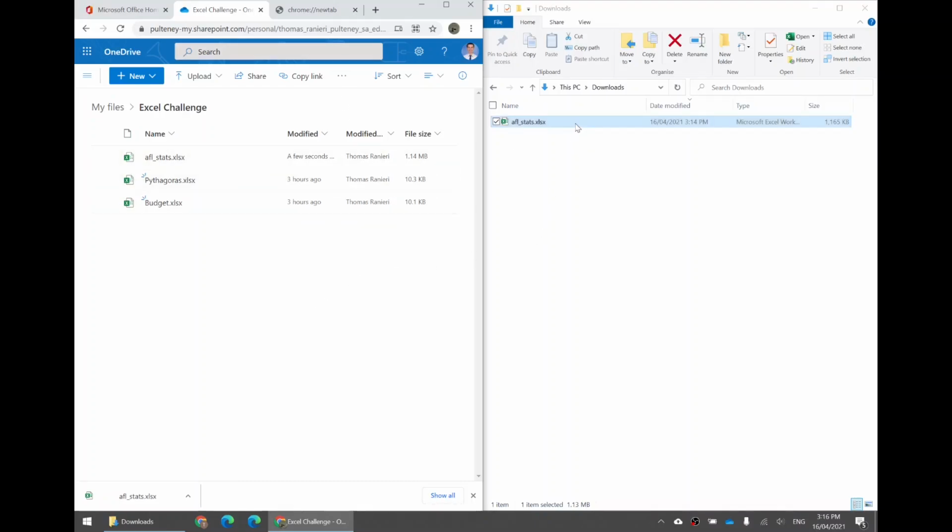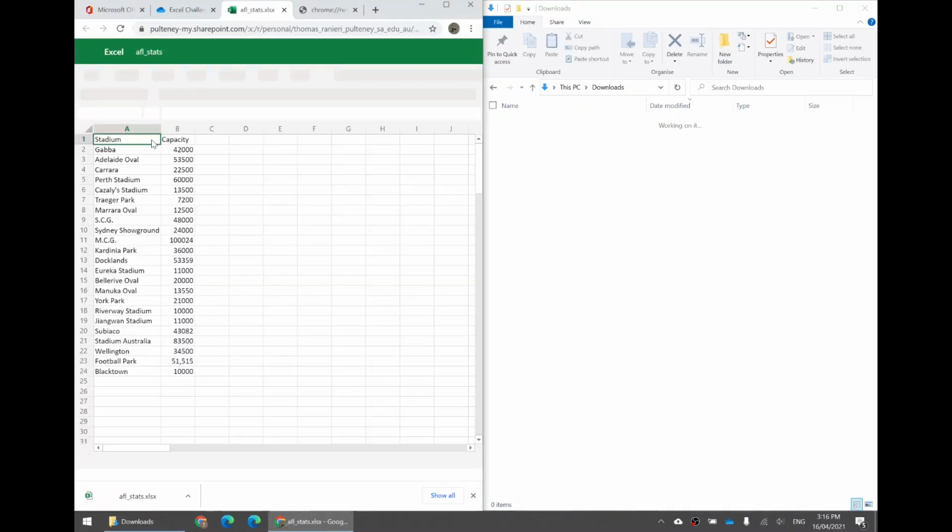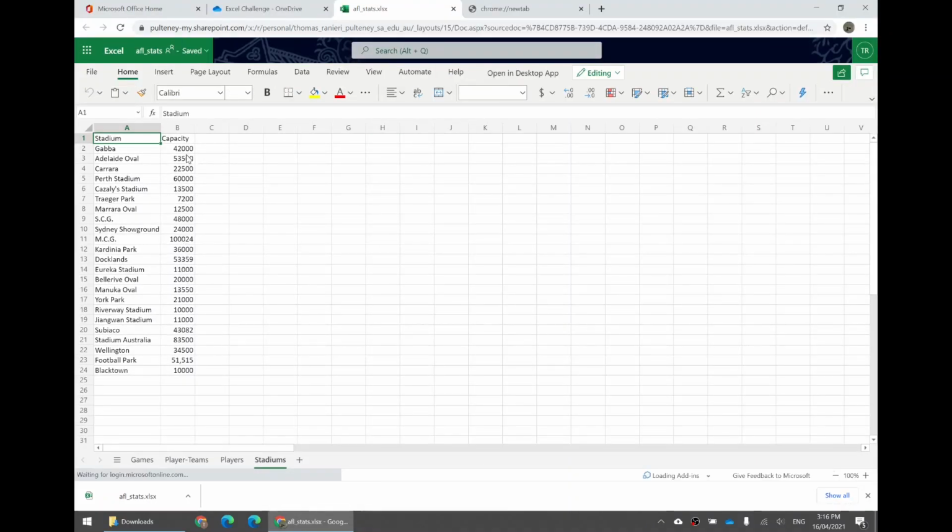All right, so drag it from the downloads folder into this Excel challenge folder in OneDrive. Once you've done that, also important, delete the other copy. So many problems start because people have two different copies of files on their computer and they forget which is which. So make sure at this point you only have one copy and it is in OneDrive in your Excel challenge folder. All good? Excellent. Okay, so now we can open it. Click on it. I'll make this bigger. There we go.